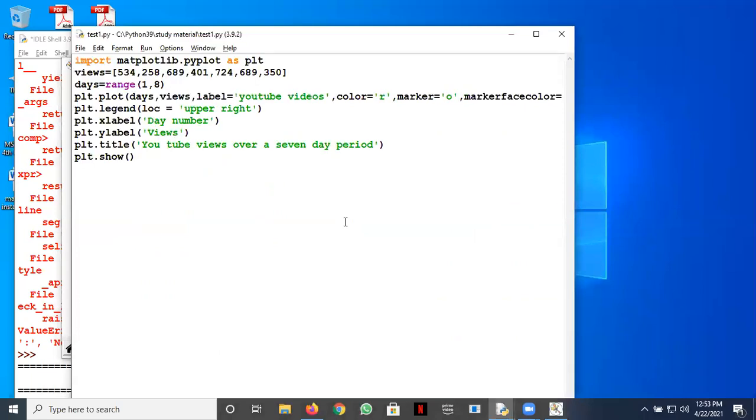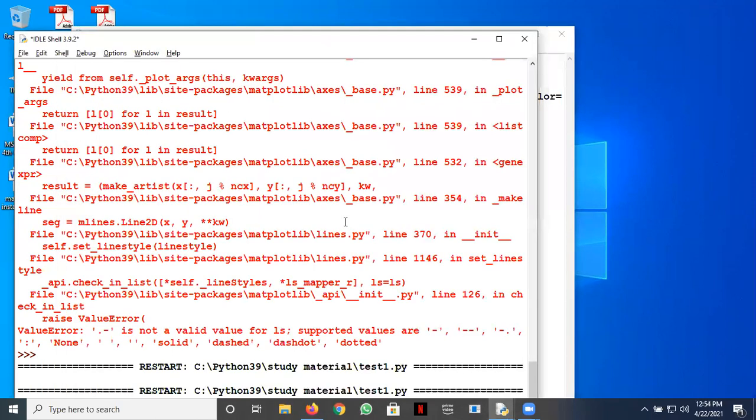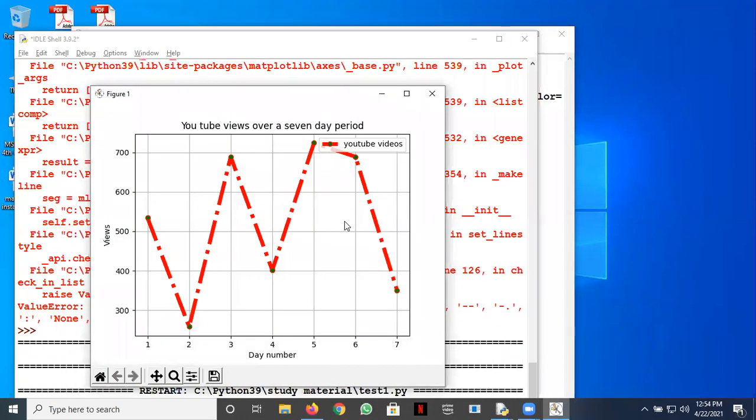Let's see how we can add a grid. Let's add this grid. Just make it plt.grid and say right here True. Okay, let's see what it does. Can you see the grid in the background? If you need to visualize the actual numerical values, then a grid is always helpful in visualizing. Okay, you can have a grid here.